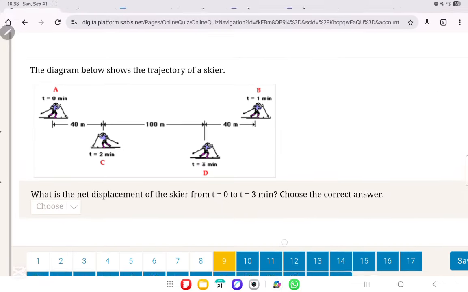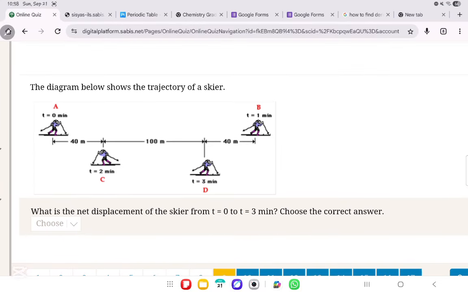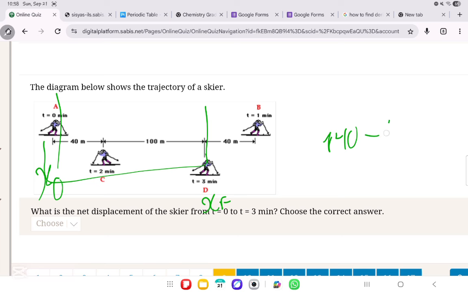Now, question number 9. The diagram below shows the trajectory of a skier. What's the net displacement of the skier from time 0 to time 3 minutes? Now, what's the net displacement? Very simply, it's x final minus x initial. So this is x initial. So what's x final in this scenario? It is 140 meters minus x initial, which is 0, which is equal to 140. So 140 meters, but it's directed in a specific direction.